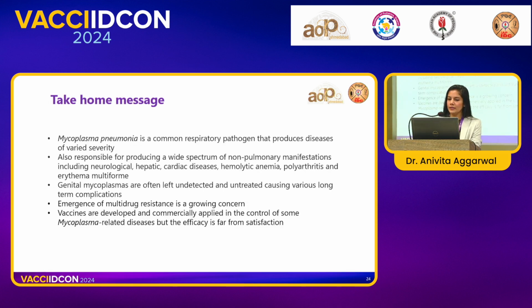So my take-home point is that Mycoplasma pneumoniae produces a wide spectrum of diseases, and extrapulmonary manifestations are something that we must all look out for. These are very common, with almost as many as 25% of patients having them, and we must treat early in such cases. Genital mycoplasmas are very difficult to identify and are often undetected, leading to a lot of complications in the future. We must all actively look out for such symptoms and identify them early.